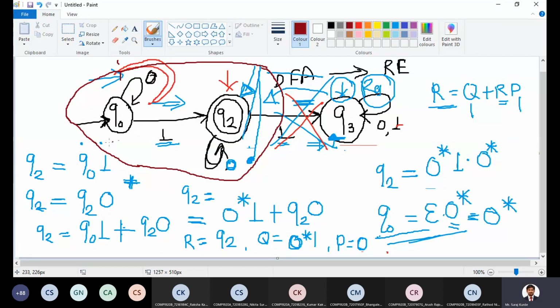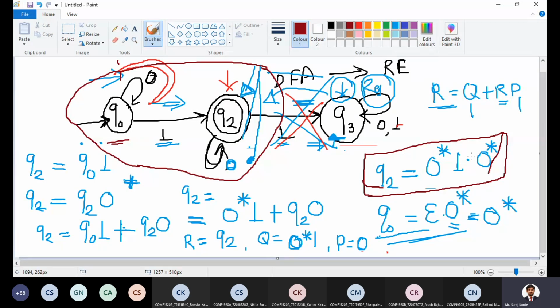From the initial state to the final state. Now Q2 is a final state. So this is the regular expression for the given DFA: 0 star 1 0 star.